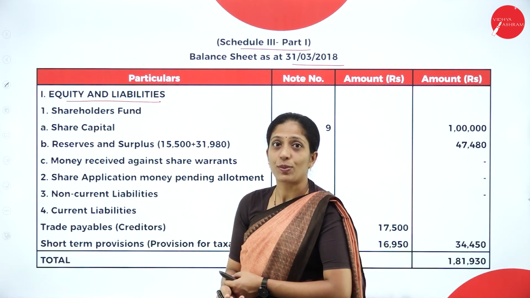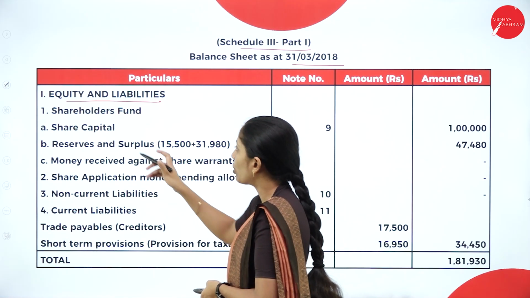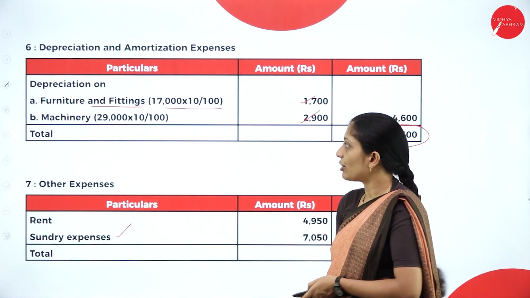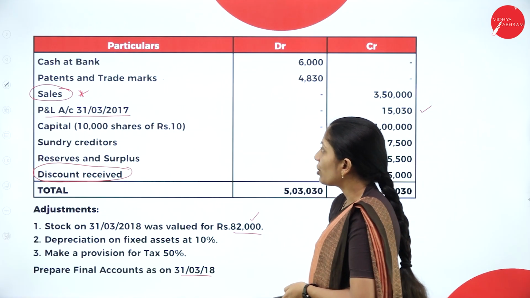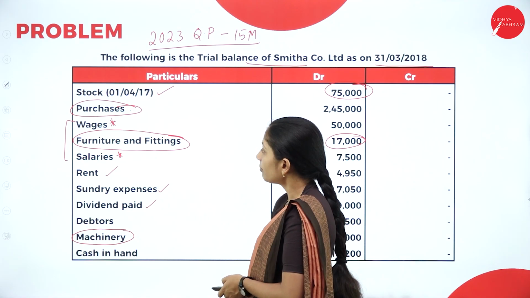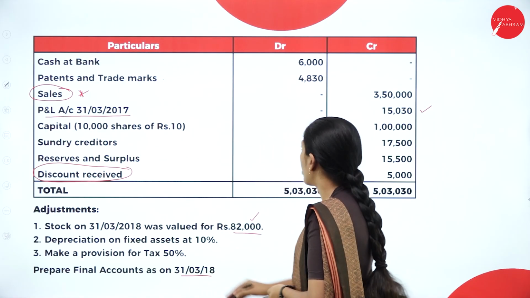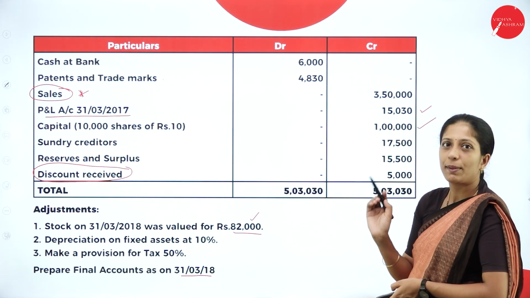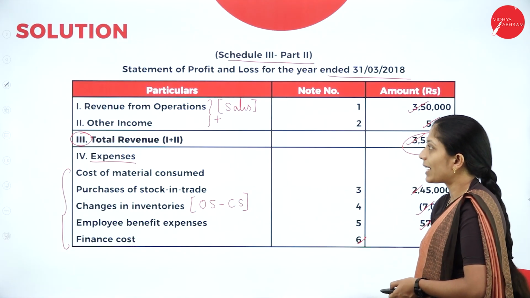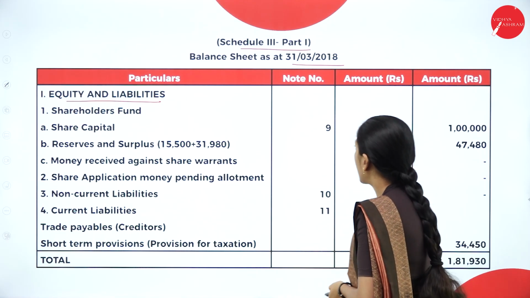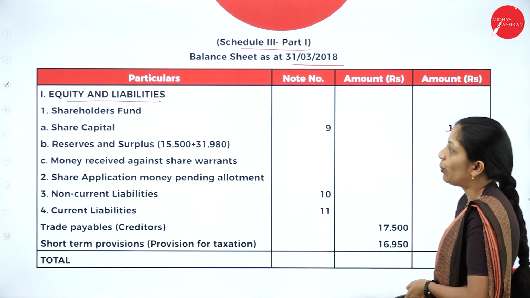Under equity and liabilities we have first the shareholders' funds. Under shareholders' funds we have share capital. Share capital is directly given in your trial balance. See the share capital: 10,000 shares of rupees 10, that is 1 lakh. So this will be the share capital, and you will write the same. So share capital, note number 9, 1 lakh.